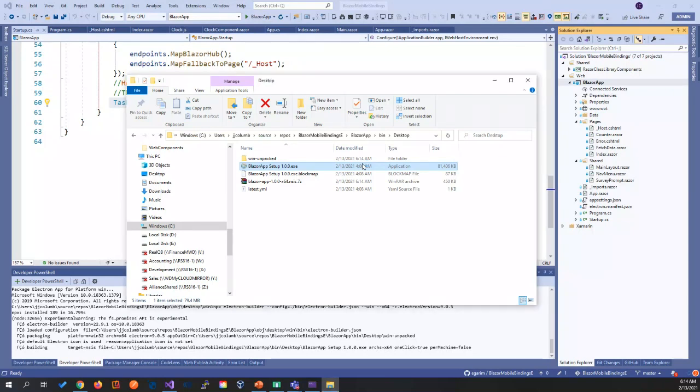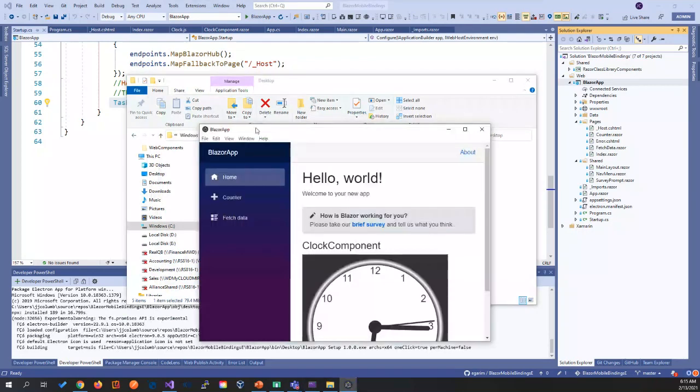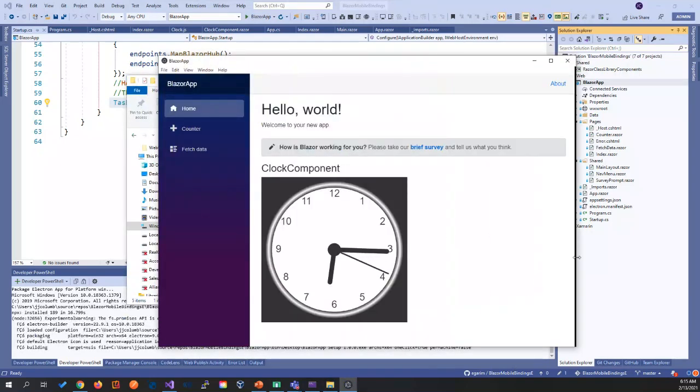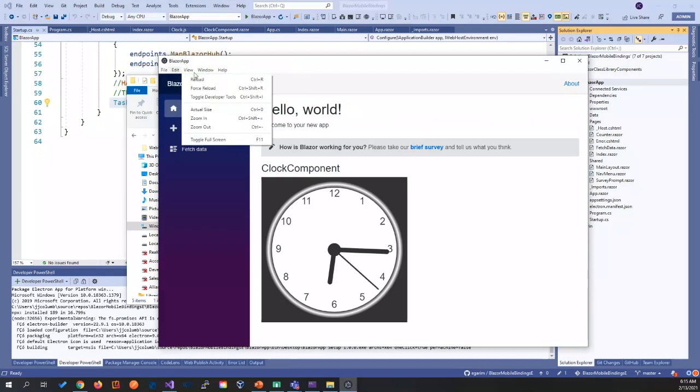So let's wait for it to load, and you will see that it has a menu that you can also customize. It has a lot of nice capabilities. Let's wait for just a second. It's coming here, and here we go. Again, we have our clock inside of our app. We have a file menu here that we can customize and add information. We have native capability. We actually have, let's move it here, an icon that got created.